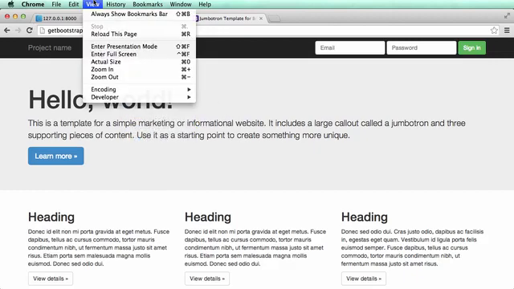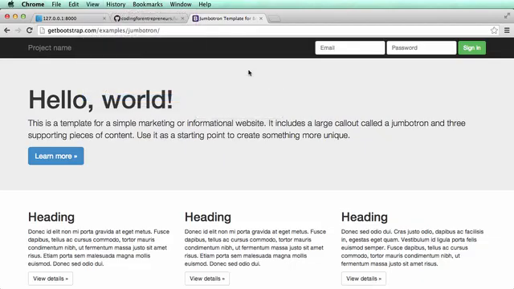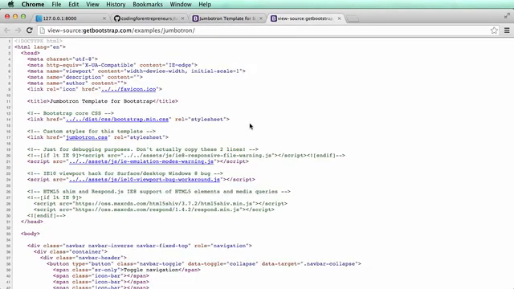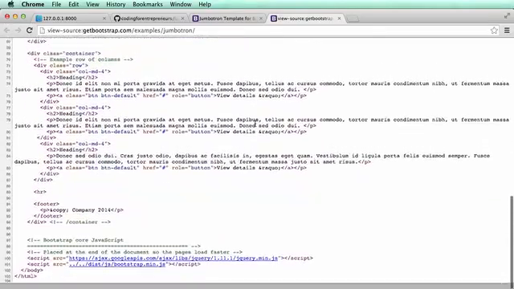Another way to do it is View, Developer, View Source. It is going to be different on whatever browser you're on, but you just want to view the page source. If you don't know how to do it on your browser, you can also just Google how to actually view the page source. But let's view the page source, and what we see here is a bunch of HTML code.